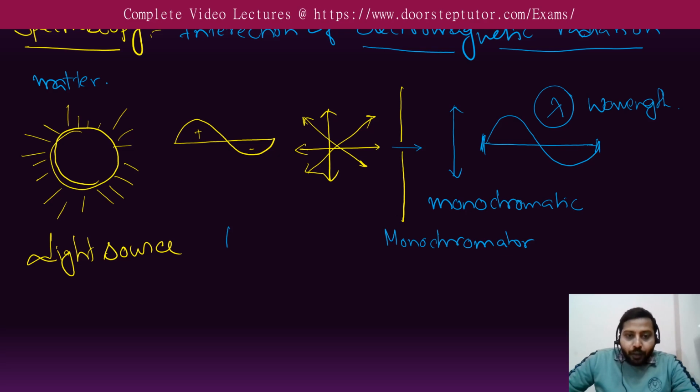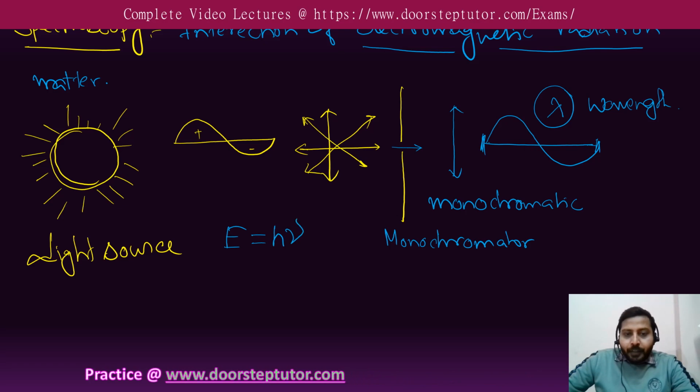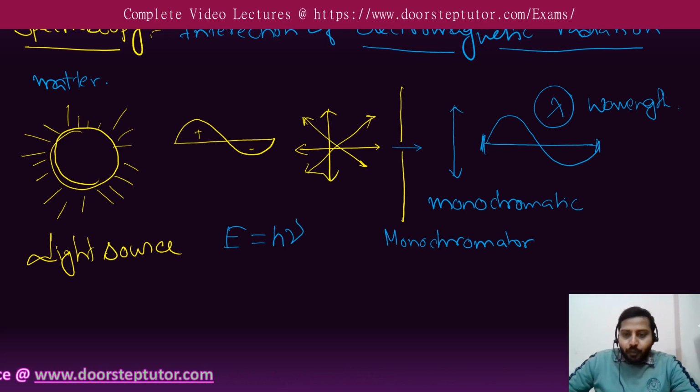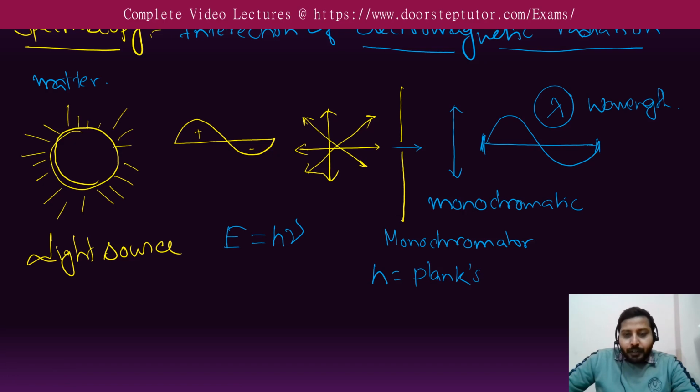We will discuss later why we are talking about the energy. According to the equation, E equals h nu. So the energy of light is directly proportional to nu, where h is Planck's constant.